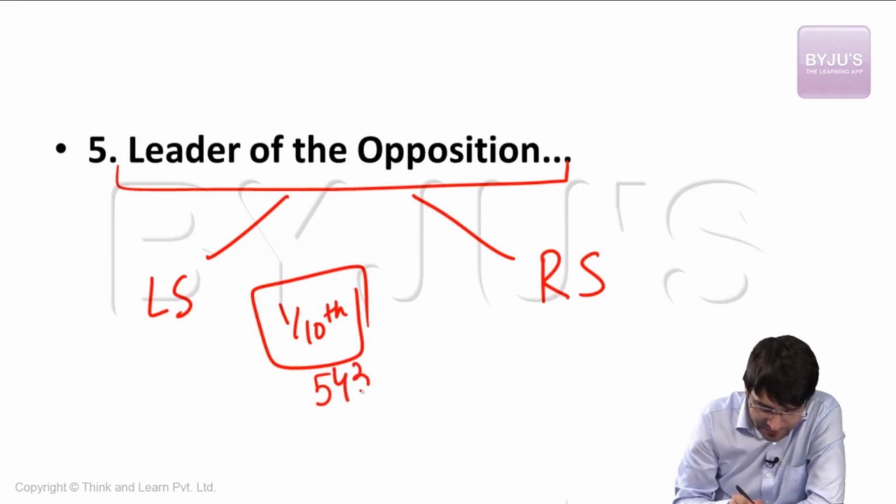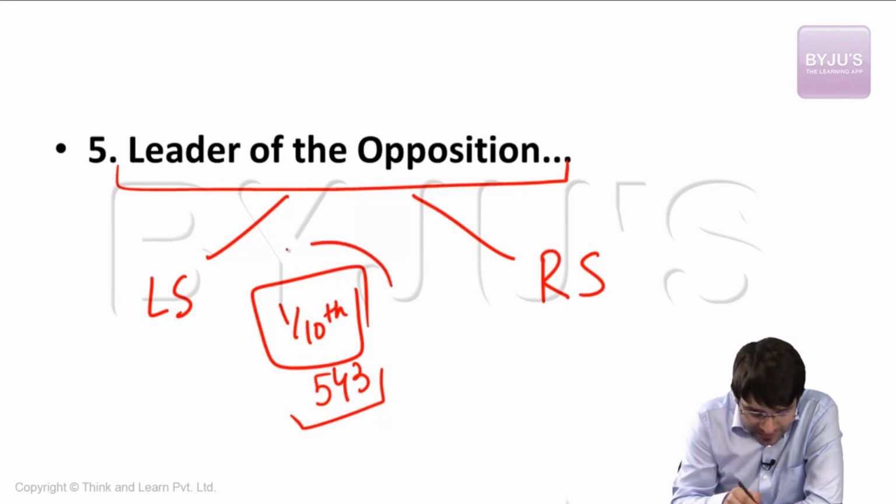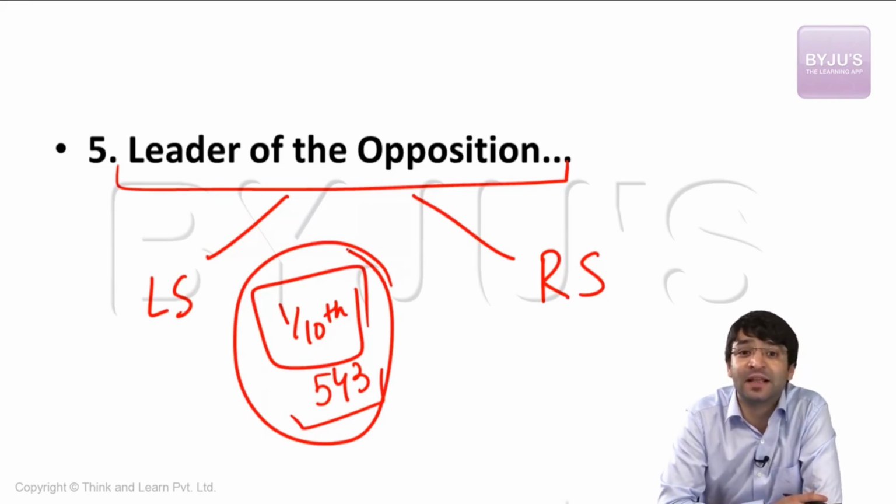But 1/10 of 543 is not 44. That means no political party was in a position, was able to get 1/10 of the total seats of the Lok Sabha. That is why we do not have a leader of opposition in Lok Sabha. We have a leader of the largest party in Lok Sabha, which is Mr. Mallikarjun Kharge, who belongs to the Congress party, but he is not the leader of opposition. He is the leader of the largest opposition party in Lok Sabha.